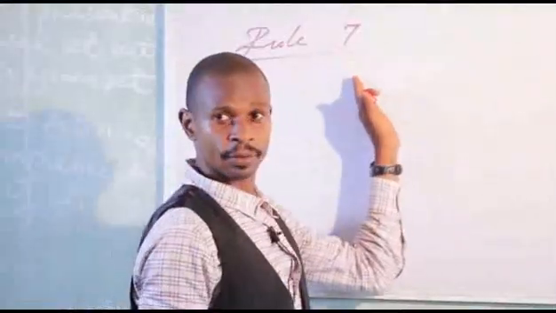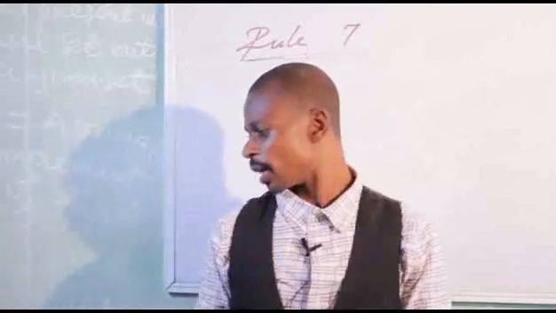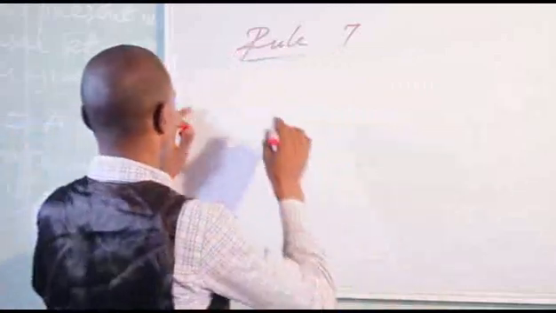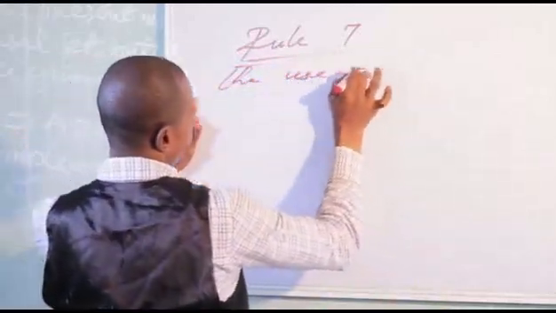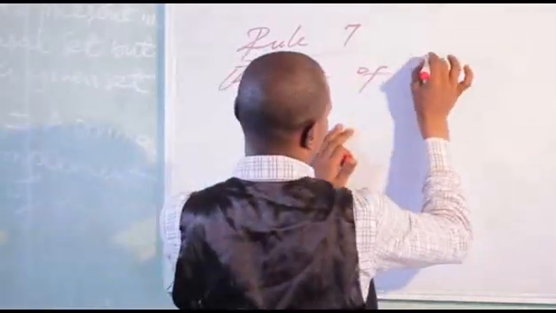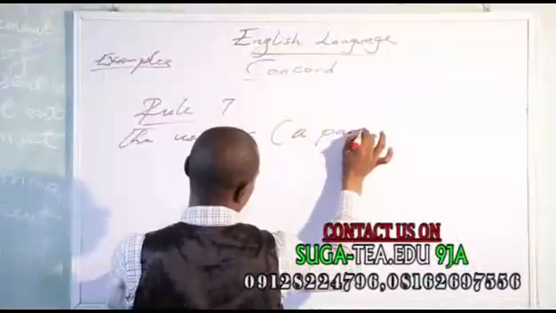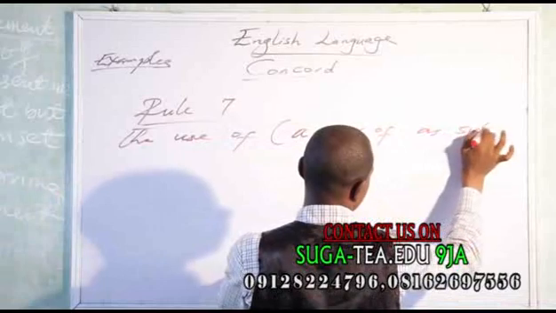Okay? Rule number 7. Under this rule, we're going to look at, we're going to make use of a pair of. Okay? The use of a pair of subjects.